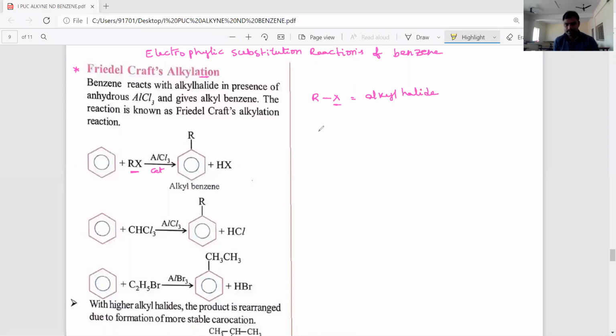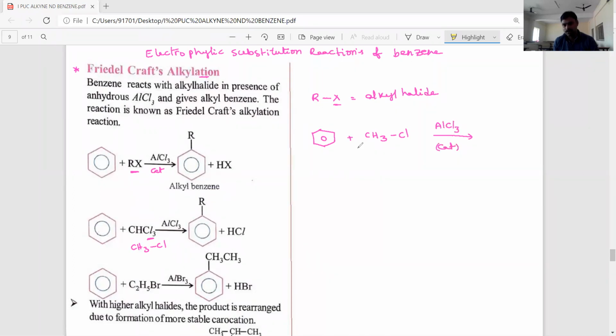For example, let's see benzene. Students, this is the benzene. Benzene reacts with one simple alkyl halide, methyl chloride, CH3 bond Cl. Here is a printing mistake, dear students. CH3 bond Cl, methyl chloride or chloromethane, in the presence of AlCl3, aluminum trichloride, as the catalyst.